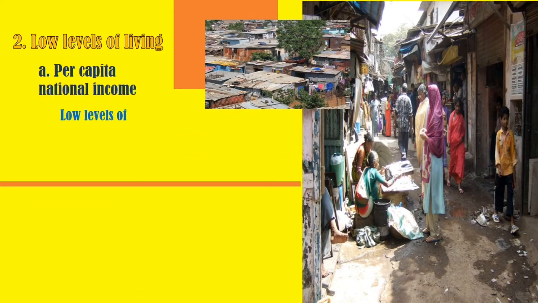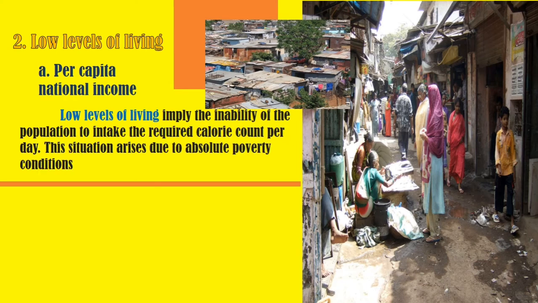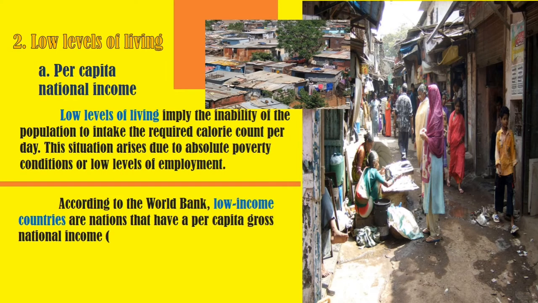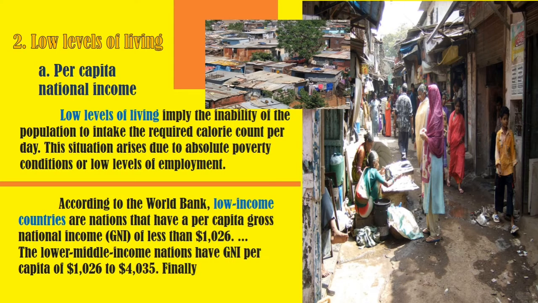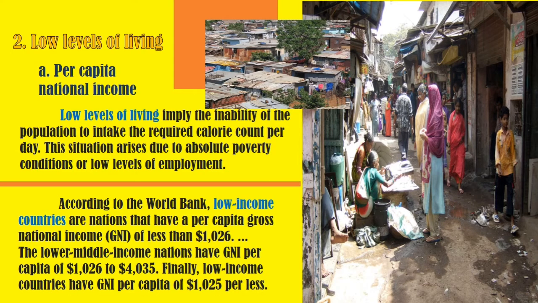So the second structural diversity of these developing nations is on the low levels of living, as classified first with their per capita national income. So when we say low levels of living, this implies the inability of the population to intake the required calorie count per day. So this situation arises due to absolute poverty conditions or low levels of employment.